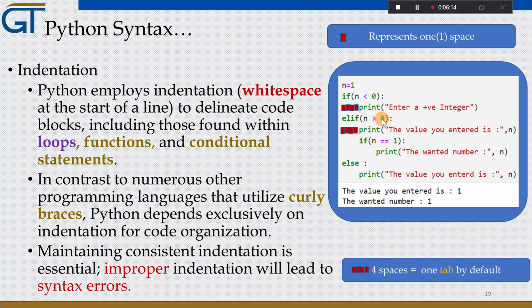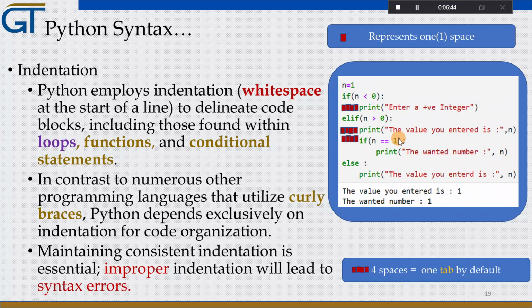Is 1 greater than 0? Since it is true, every statement after the colon will be executed, and these statements are indented 4 spaces below elif. As you can see here, below elif, 1 tab, that means 4 spaces in Jupyter Notebook configuration. So these 2 statements will be executed.